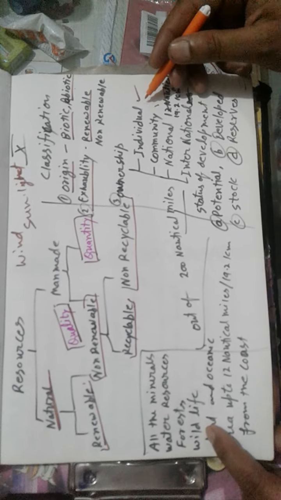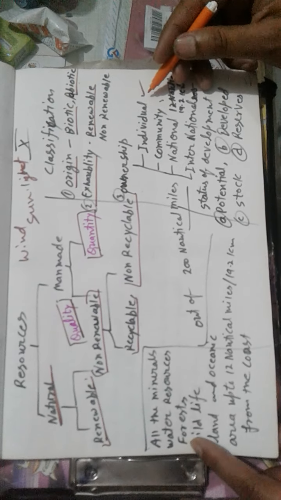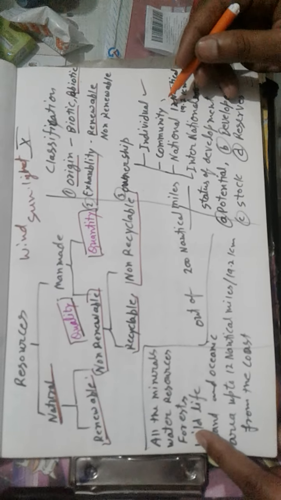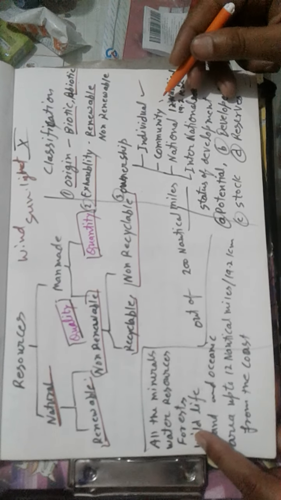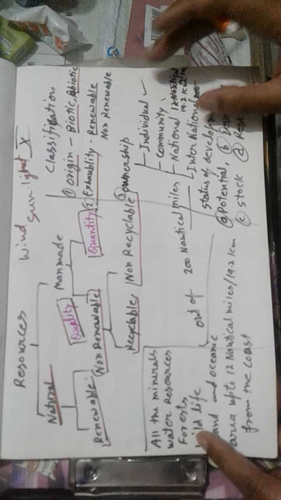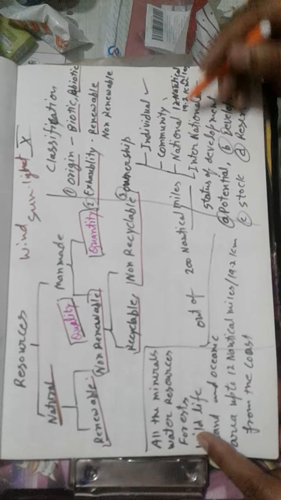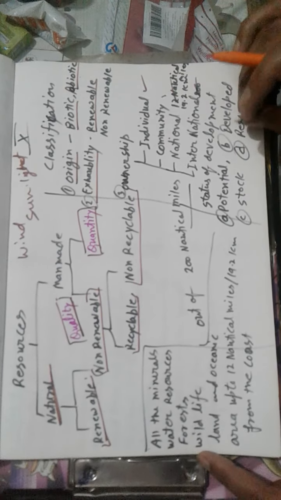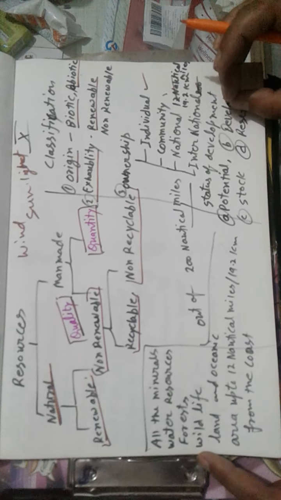Individual, that means the ownership is with a particular person or a particular family. Community resources are those which can be used by a particular community. All the members of the community can use it. And the national resources include all the resources which we find within the boundary of a country.